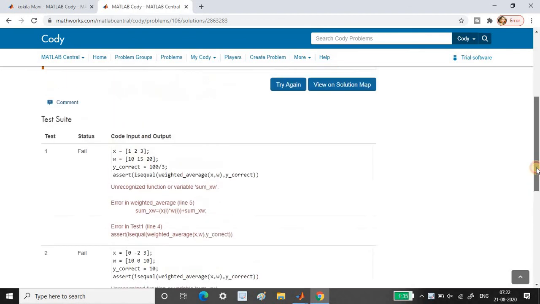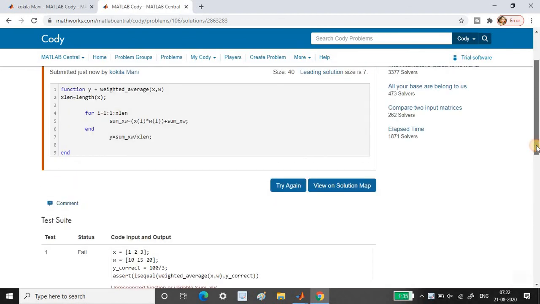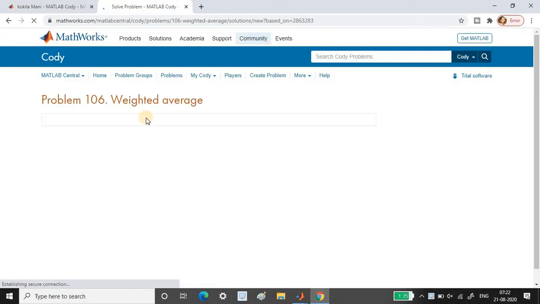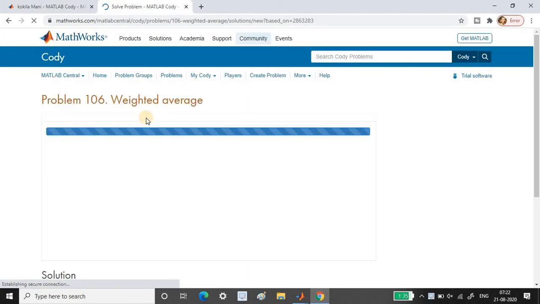Unrecognized function or variable. So this variable is not recognized. Yes, sorry, this I have to give, I had deleted this also. With the if loop I had taken that, so I have to paste it, because you know that sum underscore xw I have to initialize to 0 first, because I'm adding to the variable inside the loop, right?